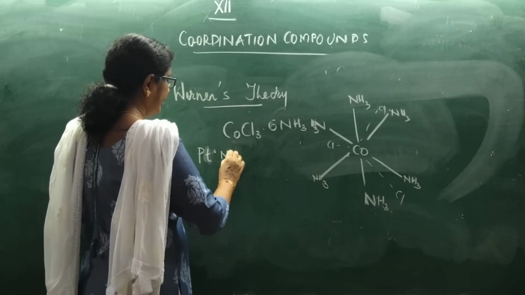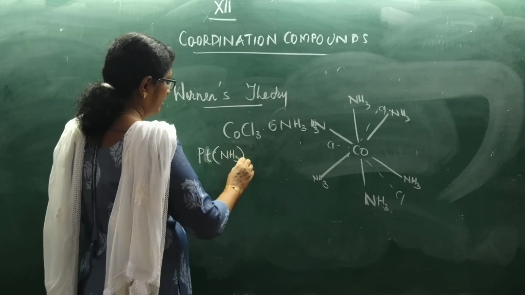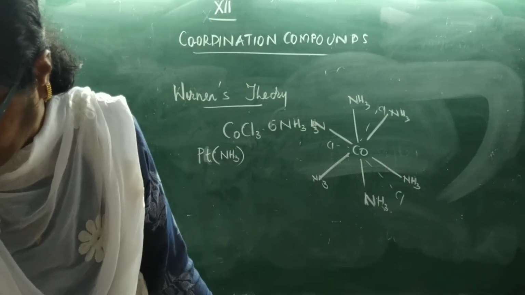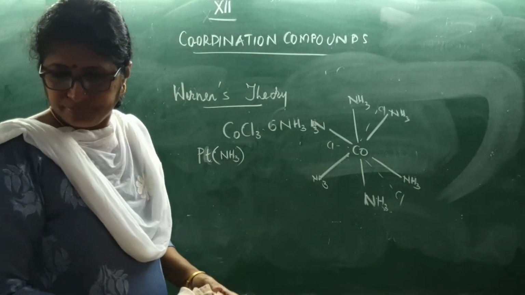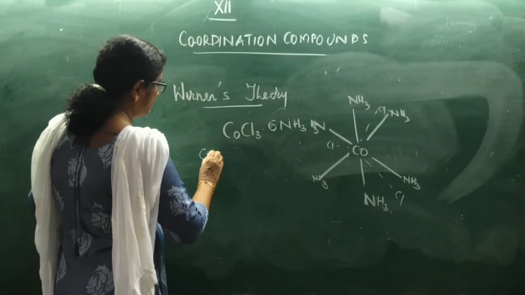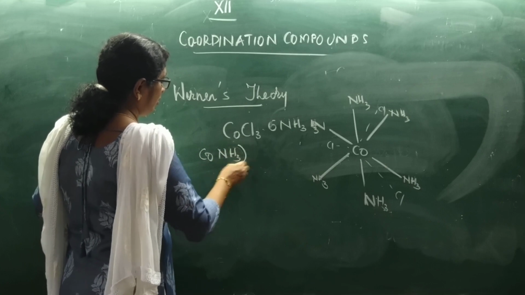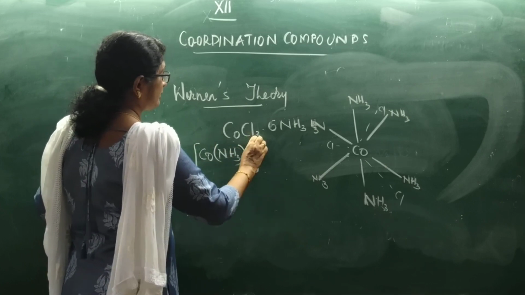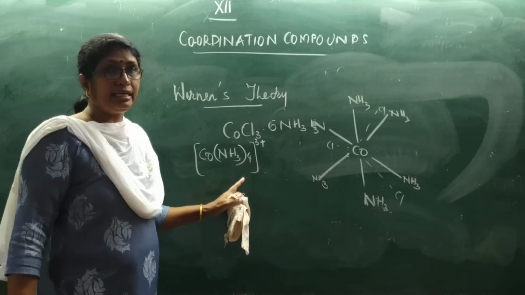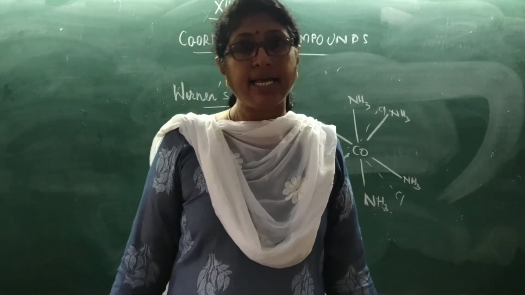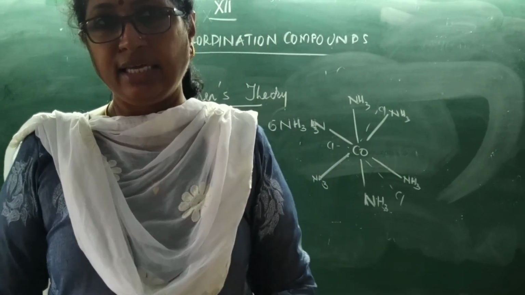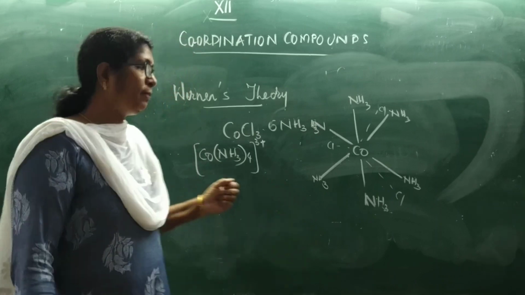Another example is Pt, NH3, and Co(NH3)4 3+. Here there are 4 secondary valencies, so it will have either a tetrahedral or square planar structure. So like this, the secondary valencies alone fix the geometry of the molecule.